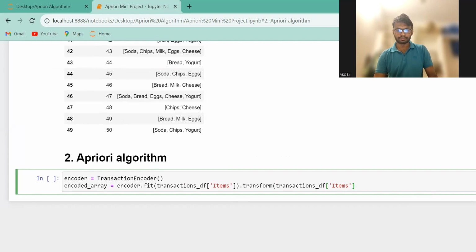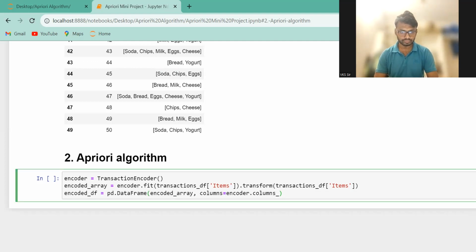So now this one is the point. The next point is that we have to convert the encoded array to a data frame.